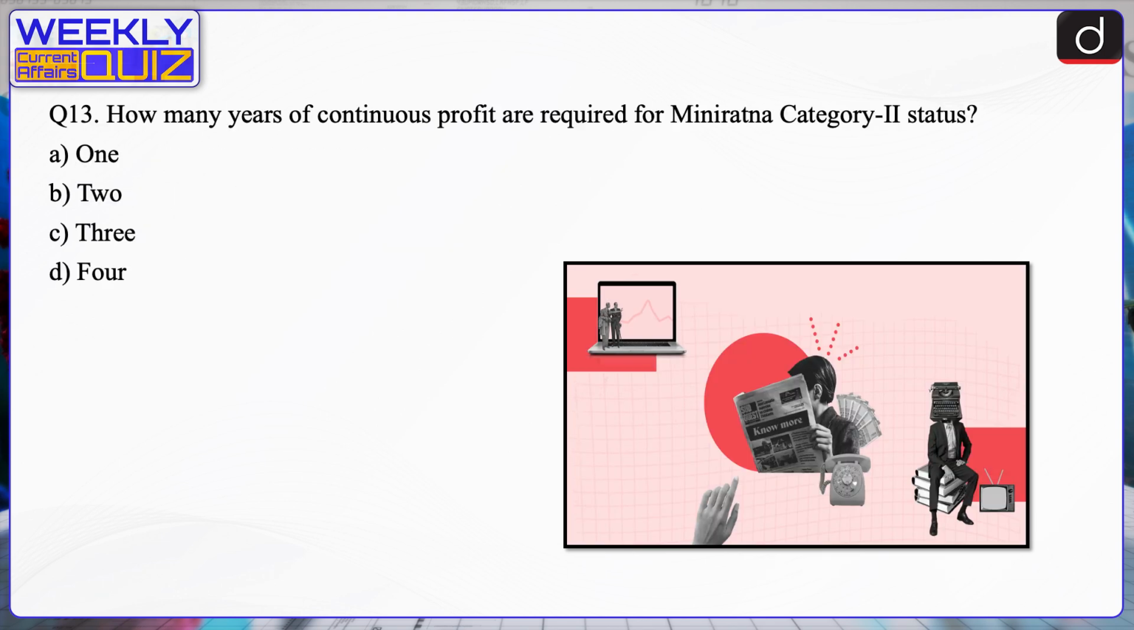Next question. How many years of continuous profit are required for Miniratna Category 2 status? 1, 2, 3 or 4? The correct answer is option B, that is 2. Miniratna Category 2 status requires 2 years of continuous profit for the concerned entity. This criteria ensures a level of financial stability and performance consistency before conferring the Miniratna status.